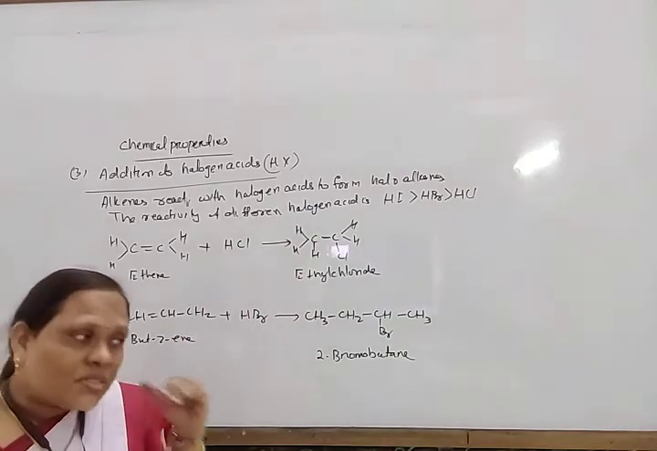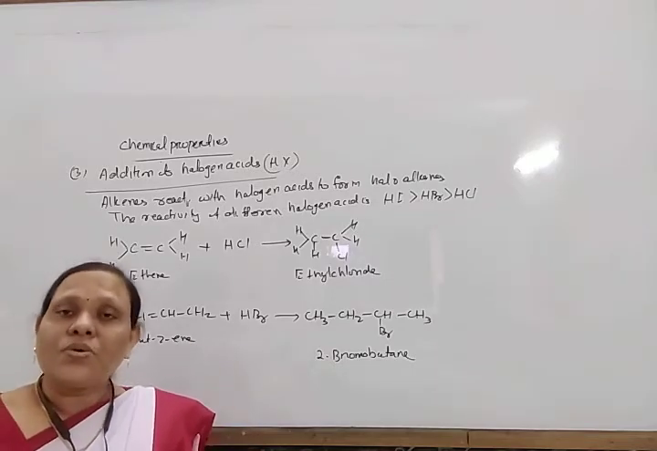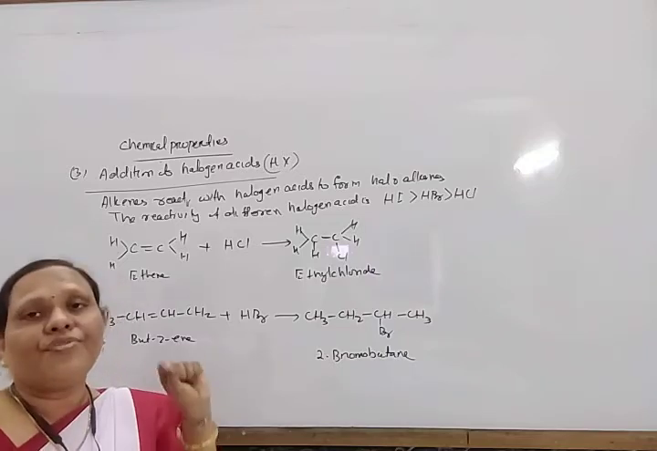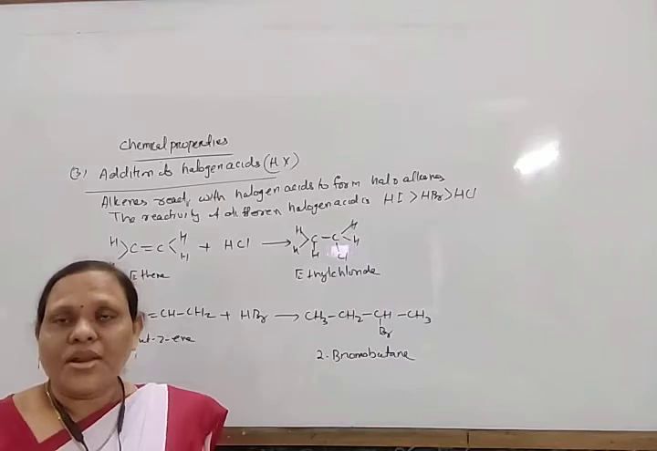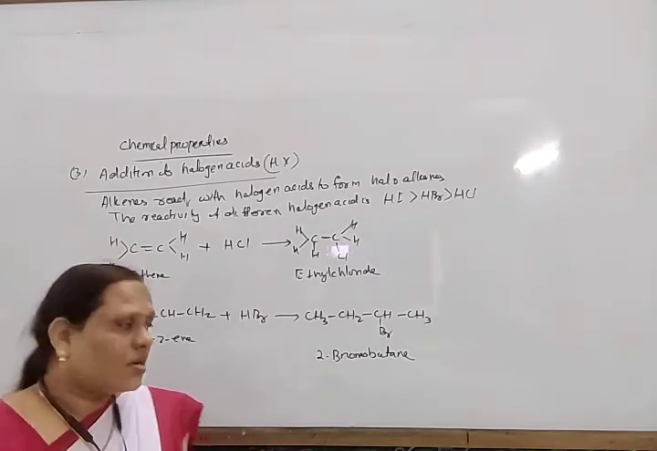But if an unsymmetrical alkene is there, then the negative part of the addendum will go to that carbon atom which contains less number of hydrogen atoms. So this is known as Markovnikov's rule, and this addition reaction takes place according to Markovnikov's rule.